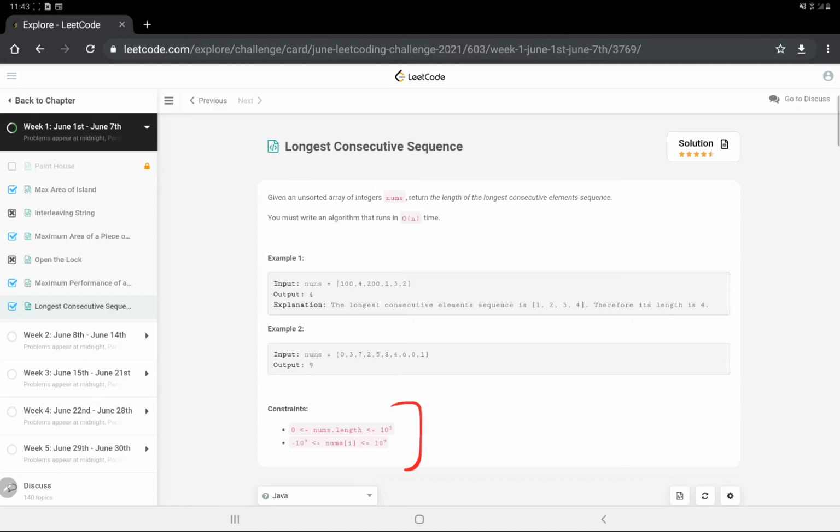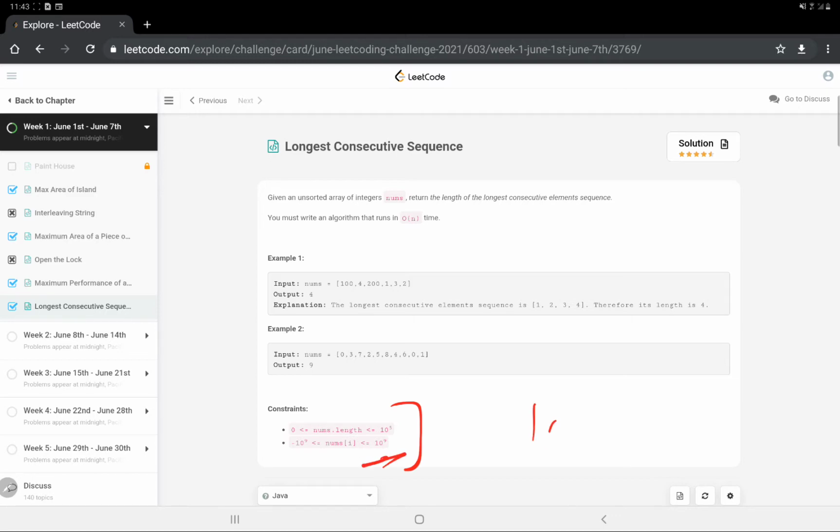The length of the array would range from 0 to 10 to the power 5, so the array given to us can be empty as well. We have to keep a check for that. The values in the array would range from negative to positive as well. So it is a high value.